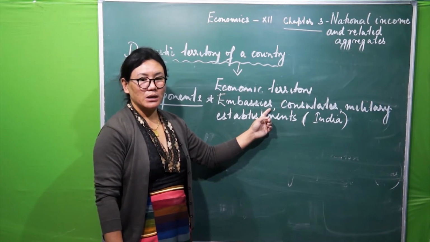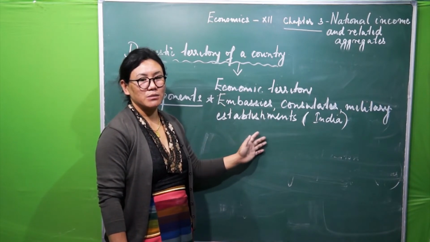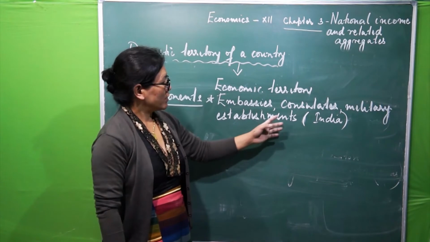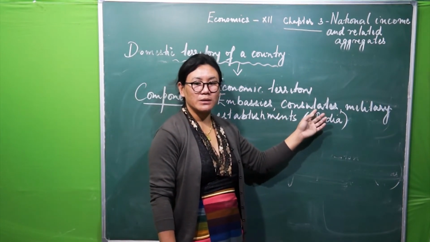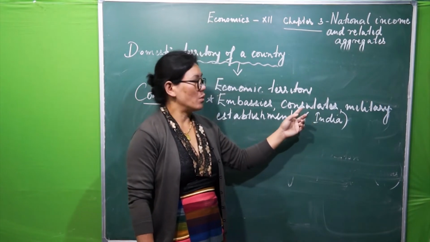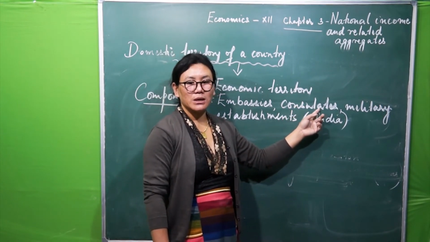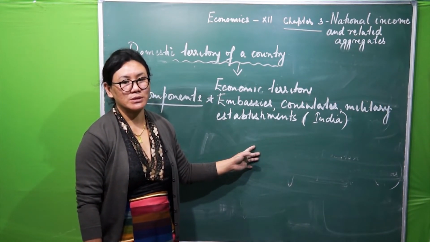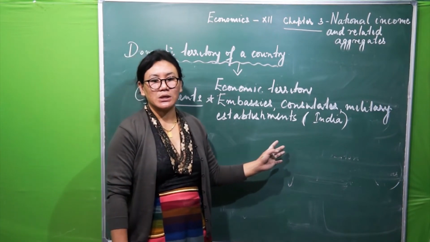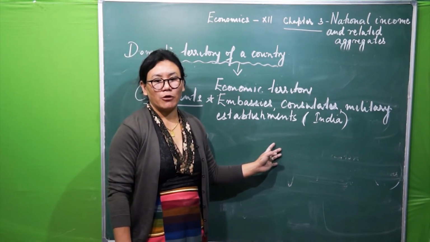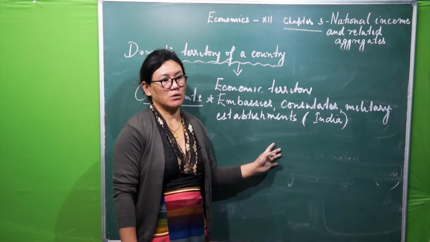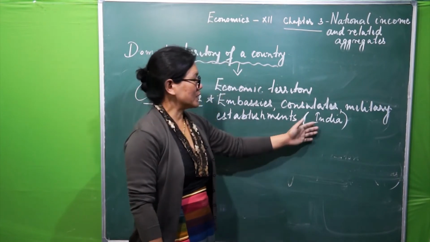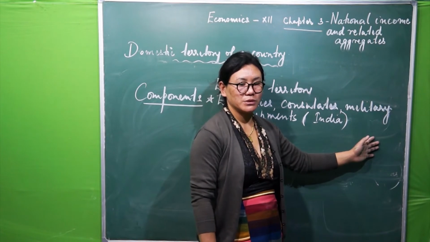Say for example, India's embassy. India has embassies located in different parts of the world, right? Whereas consulates are headed by a consul. And what is its work? It looks into issues like, say for example, visa issues, as well as safety of travelling from and to the host country. Got it? And then military establishments, the army of a country which is located abroad.